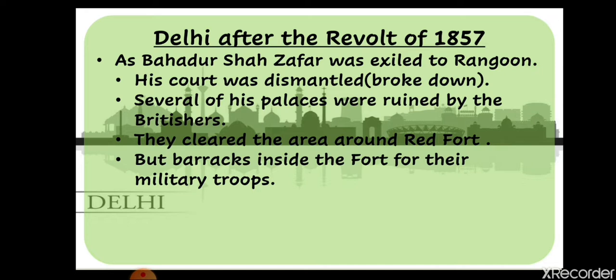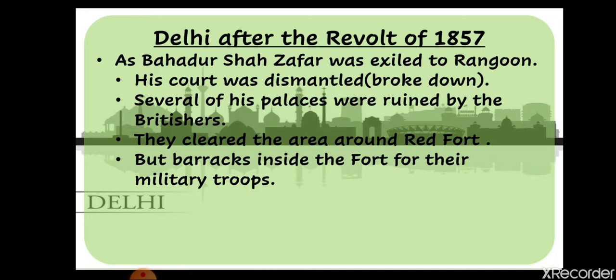They cleared the area around the Red Fort, and they made the Red Fort the barracks for their army troops. That means after the exile of Bahadur Shah Zafar, the Britishers used the Red Fort for keeping their army men.